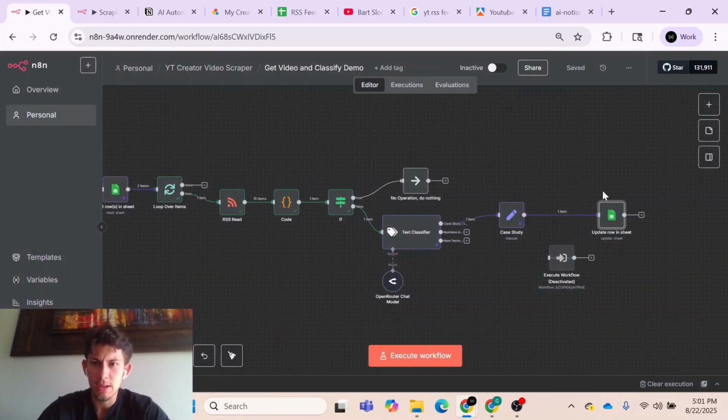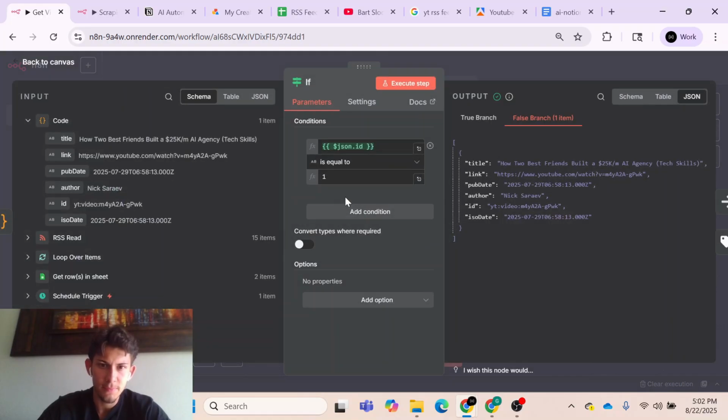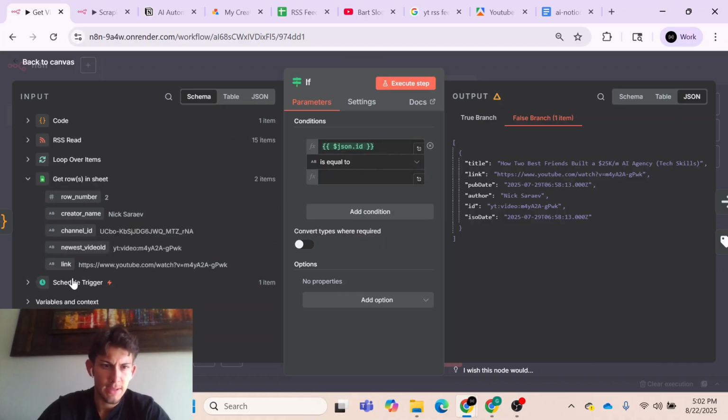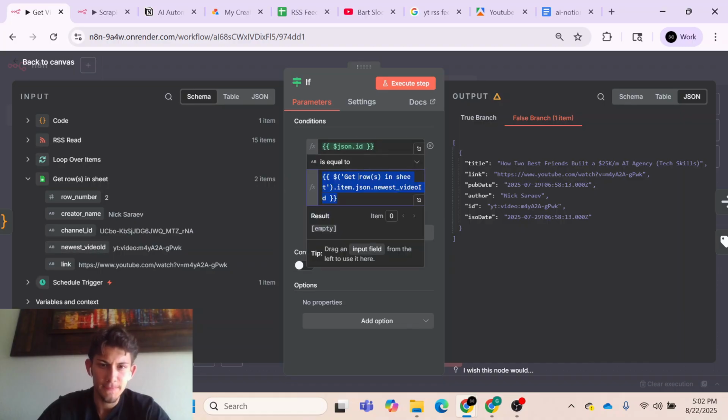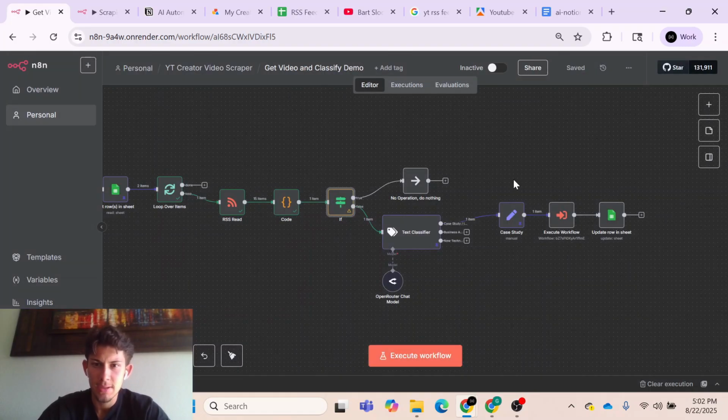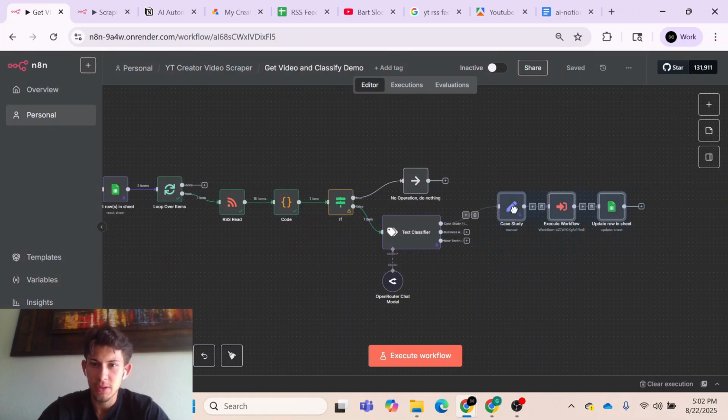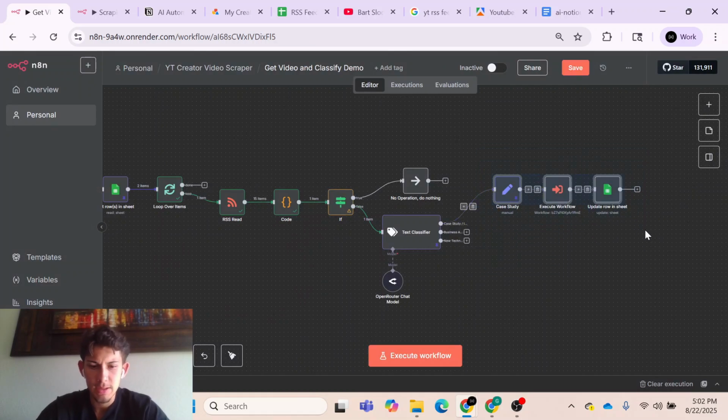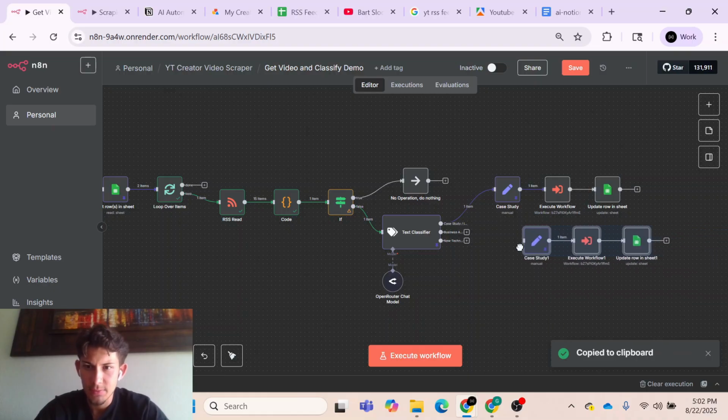And then I think, okay, a few more things just to clean up. Make sure that you go back to this if node, and let's change this from 1 instead to the ID. Oh wait, no, not that ID. This one, the newest video ID. Okay, make sure it's this logic. Save that, and then let's copy this and paste it twice.